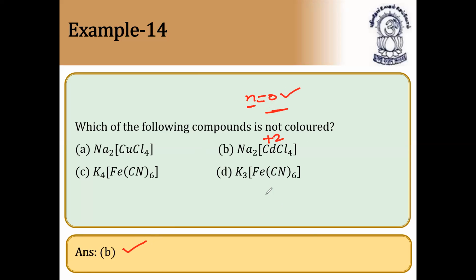It is not colored. If n is equal to 0, no unpaired electrons, it is diamagnetic and also colorless. It is diamagnetic and it is also colorless. So these things we have to check out. Next question.